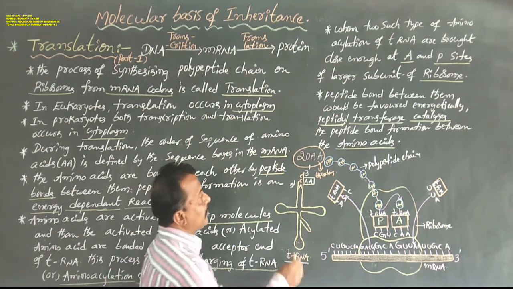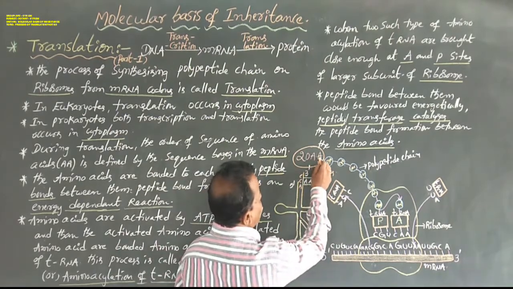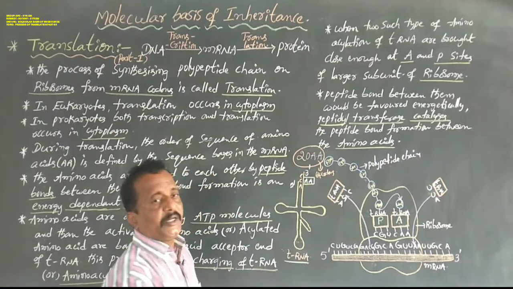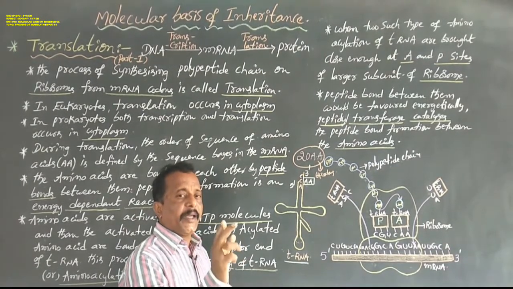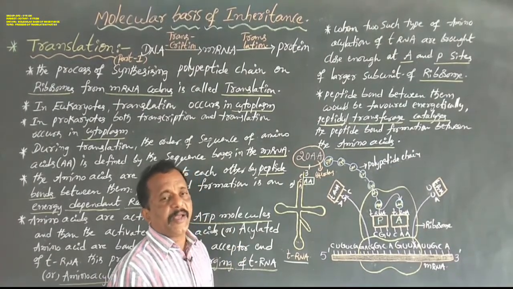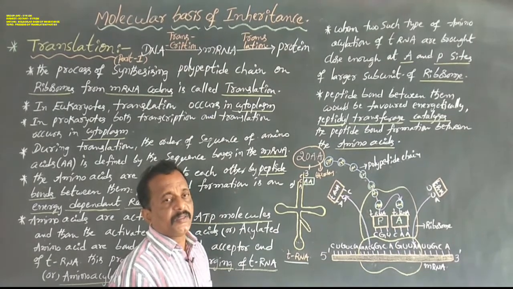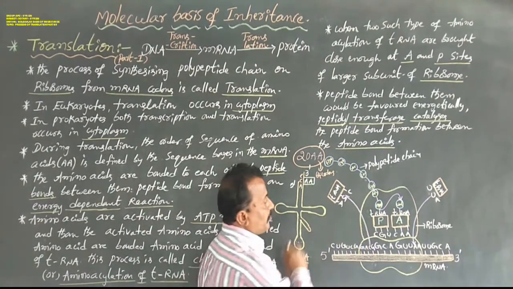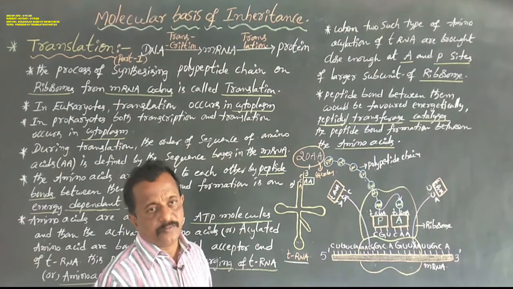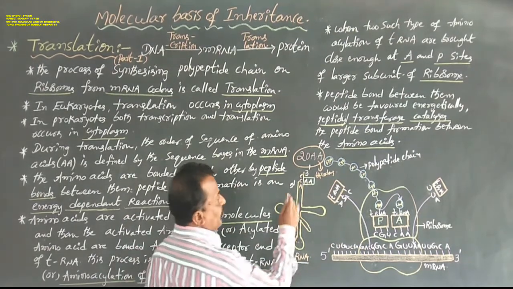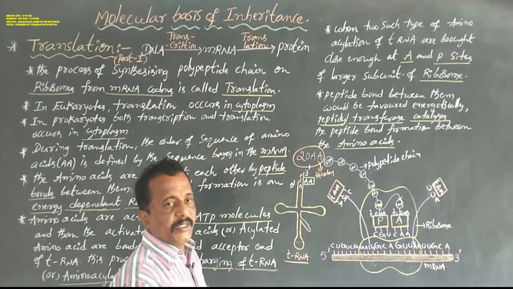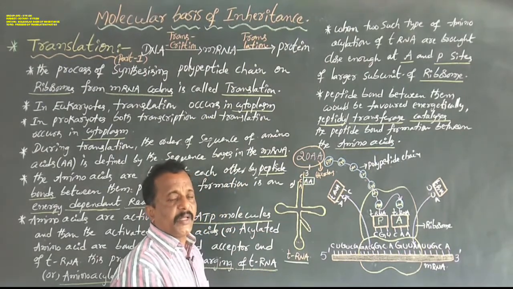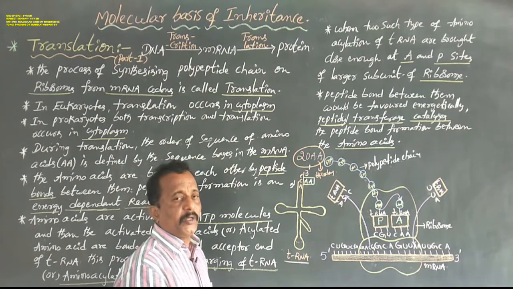But here, each tRNA carries only one amino acid. Each time, one tRNA carries only one amino acid to the ribosome. First of all, the amino acid has to be activated, using an energy molecule, that is the ATP molecule.